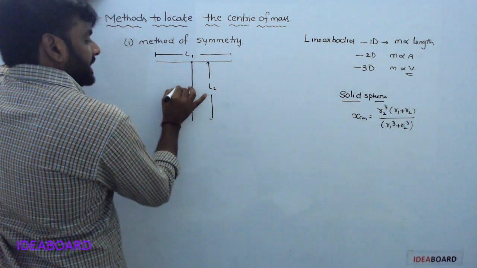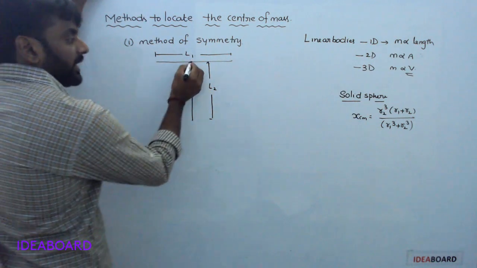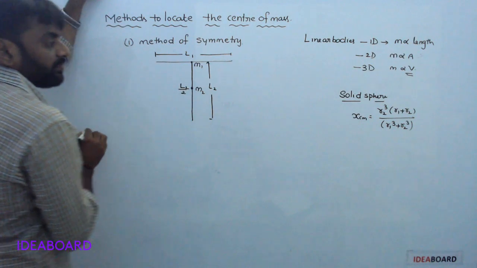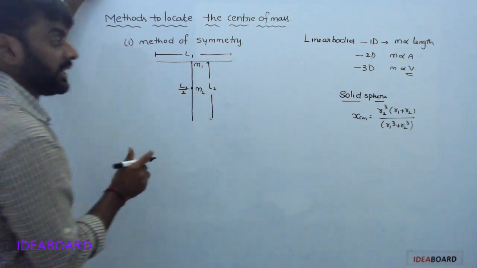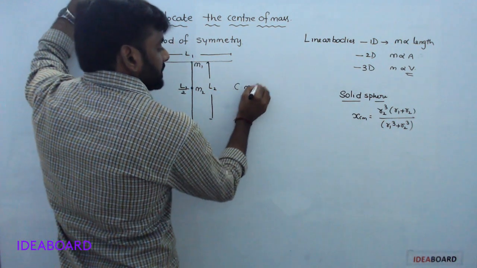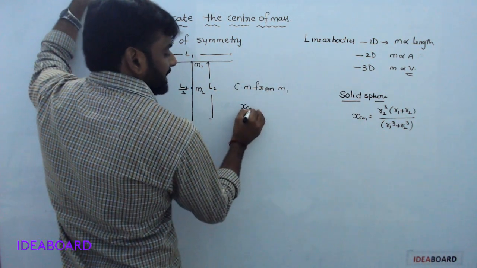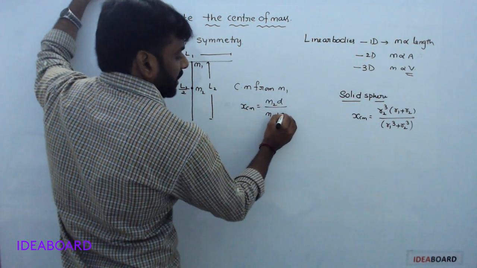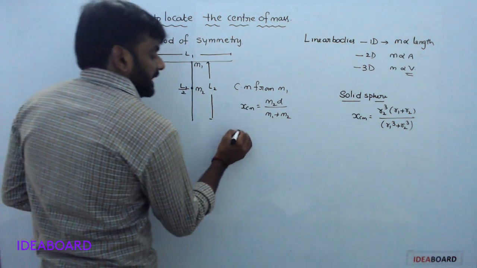Center of mass lies at half of the length, L2 by 2. This one is m1, this one is m2. The separating distance between them is L2 by 2. Center of mass from m1, so x_cm is equal to m2 d by (m1 plus m2).